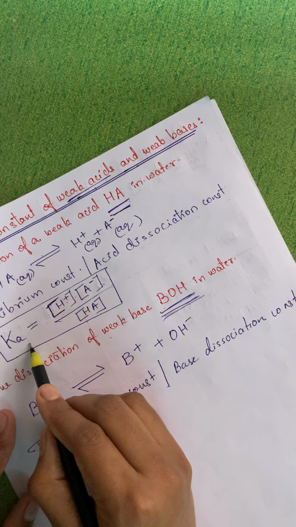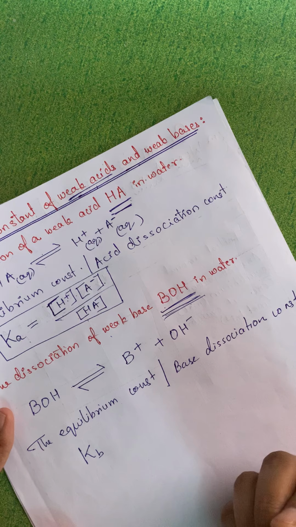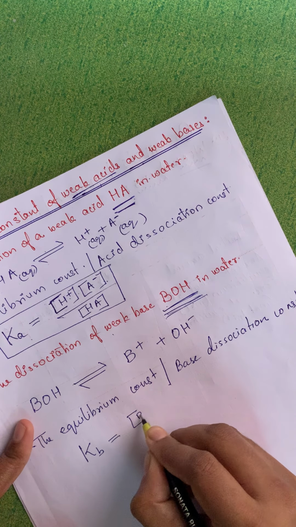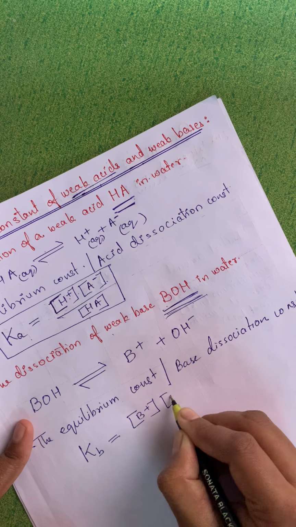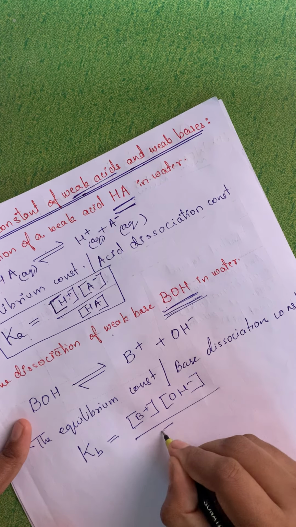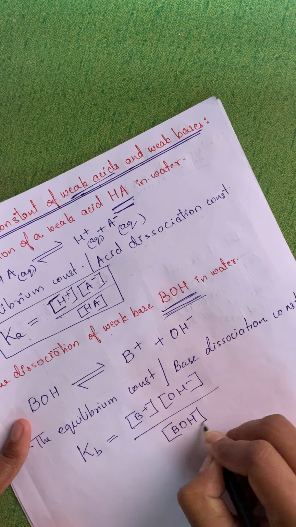Here it was the Ka constant, so here it will be Kb. That will be the molar concentration of B+ into OH-, the product of the molar concentrations of the ions upon the molar concentration of the unionized molecule.